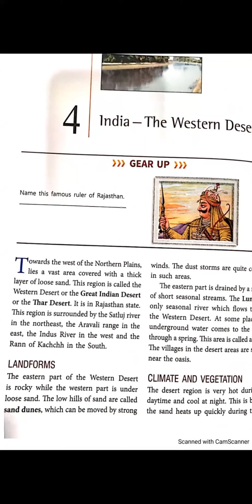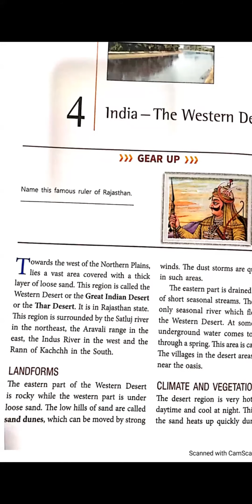Towards the west of the northern plains lies a vast area covered with a thick layer of loose sand. I have shown you this in the picture also. This region is called the Western Desert, or you can say Great Indian Desert or Thar Desert. Same thing. Where is it located? In which state is the Thar Desert located? It is in Rajasthan state.